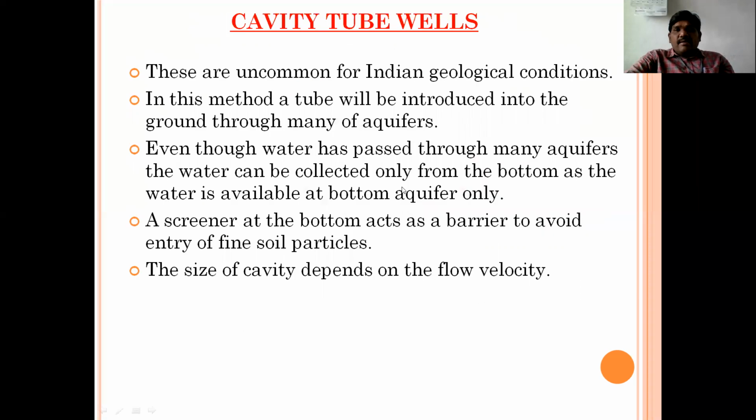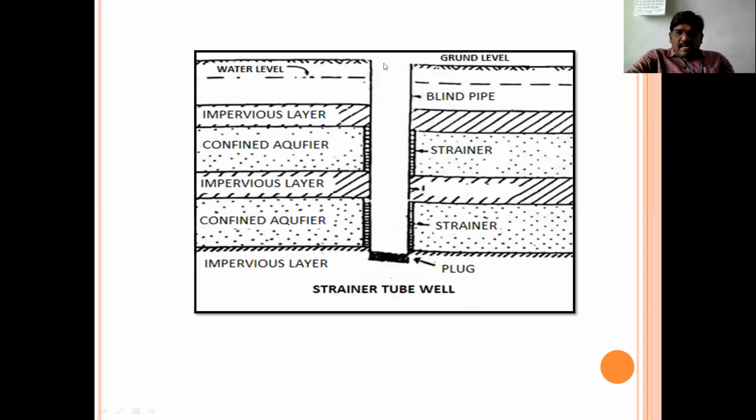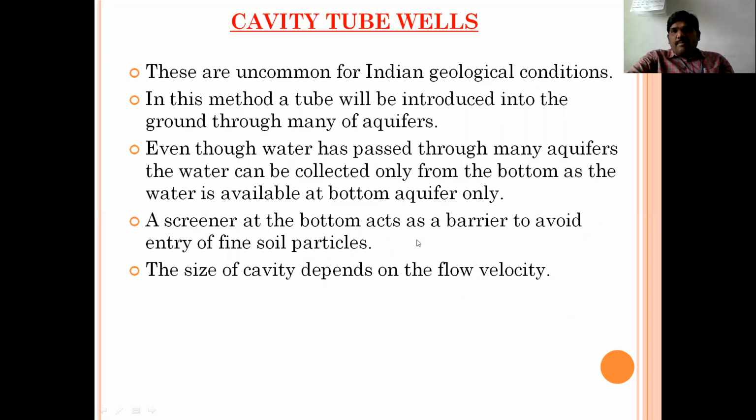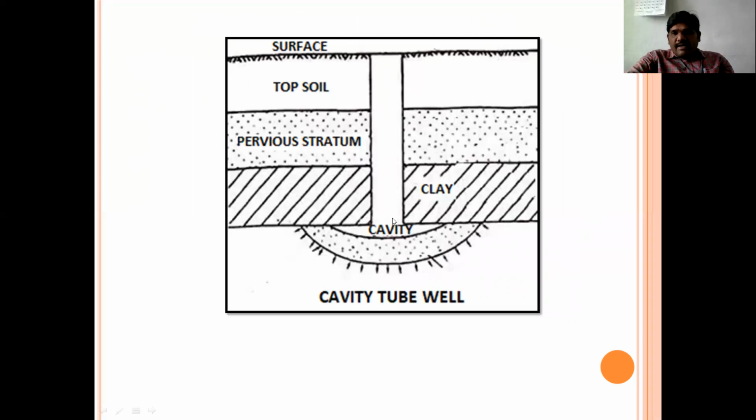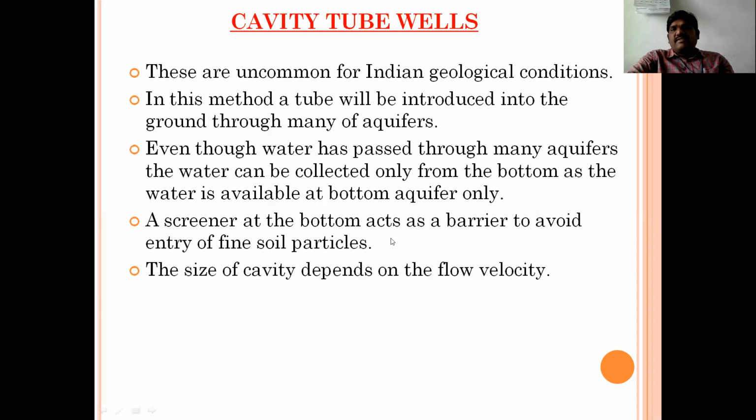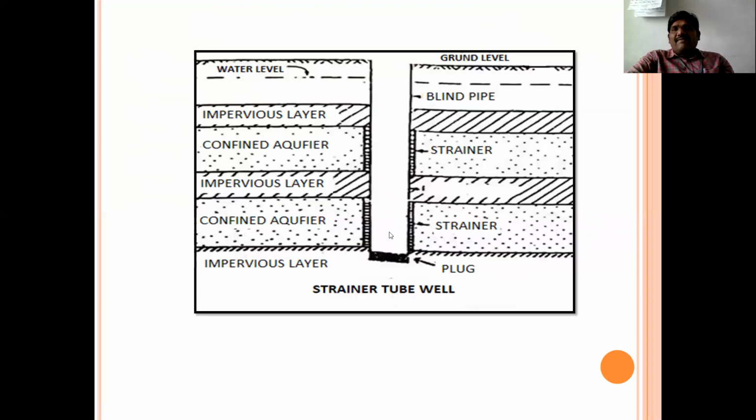In the strainer tube wells, the tube passes through different aquifers, and we note down the data. Based on the data from all the water-containing aquifers, the water will be introduced into the tube, as we have given perforations with a screener. Even though the pipe is introduced into the different strata of the ground, the water will collect only from the bottom. This is the difference between the strainer tube well and the cavity tube well.